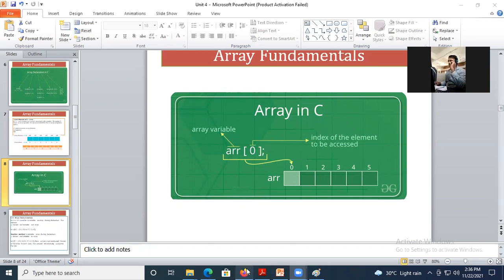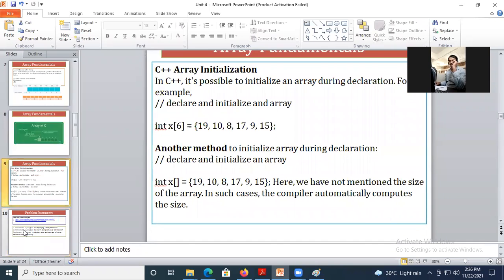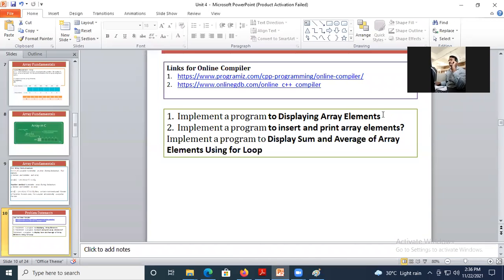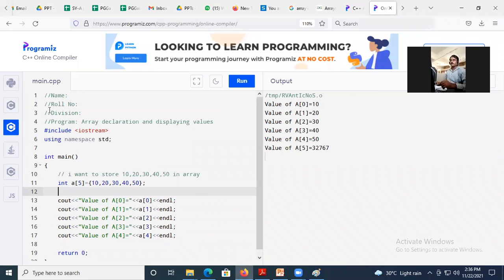Okay, no doubt. So, array initialization. This is my first problem statement, to display array elements. Just do it now, then we'll go for the next problem statement. But before this, you can type these 4 lines in your mobile: your name, roll number, division, and program. After this, take a screenshot of it so that it will be helpful for you.